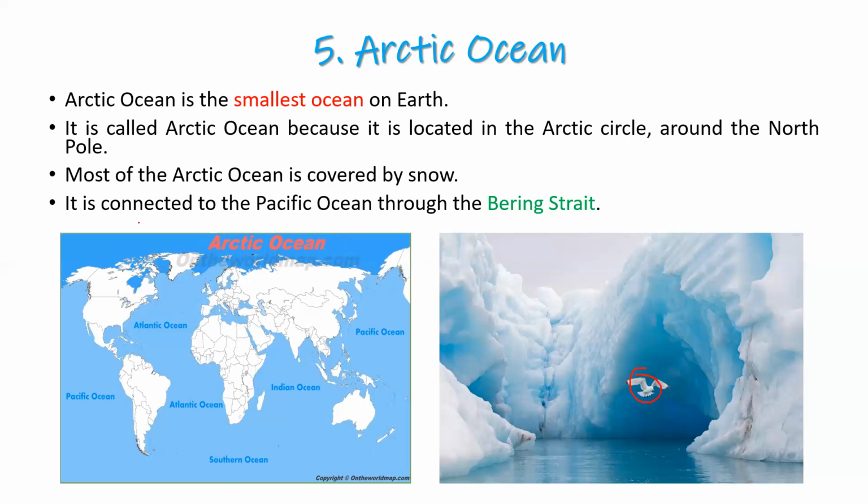The Arctic Ocean is connected to the Pacific Ocean through the Bering Strait. Okay, Bering Strait. So Bering is the name of a strait which connects the Arctic Ocean to the Pacific Ocean. Okay, see this portion, this is the Bering Strait, and this is our Arctic Ocean, and this is our Pacific Ocean. So these two oceans are connected by a strait which is called the Bering Strait.